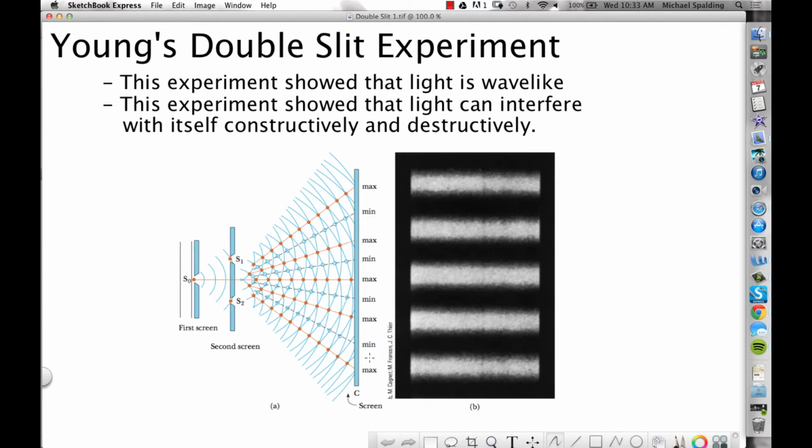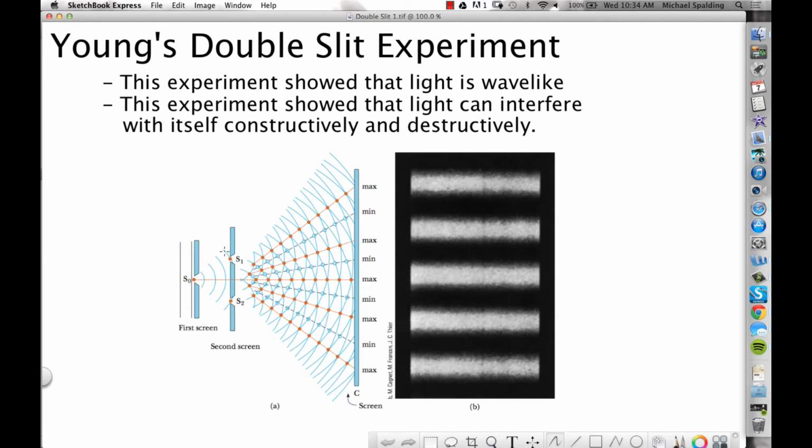So what this guy did is he passed monochromatic light. Mono just means one, chromatic means color, so it's light of one wavelength, which is not the light coming from the lights in our room here. Monochromatic light is light with only one wavelength present.